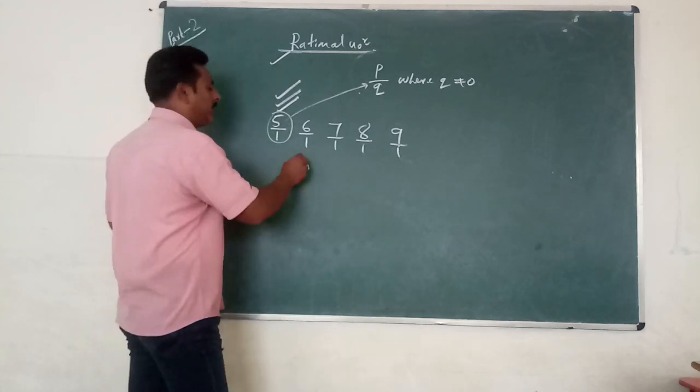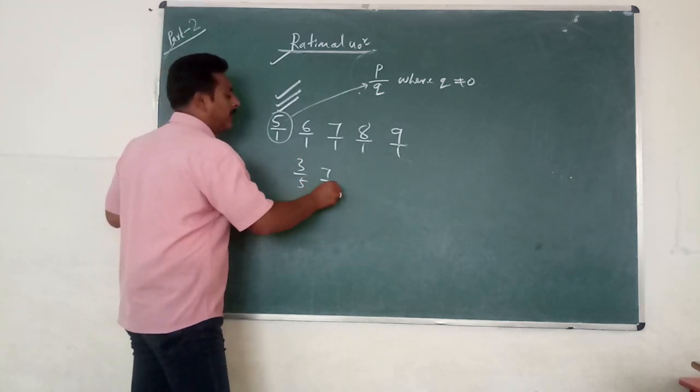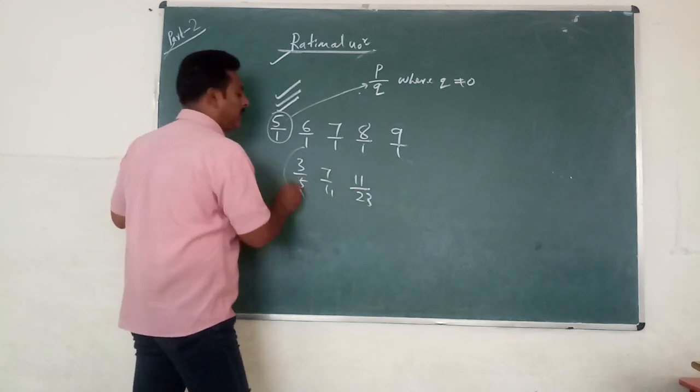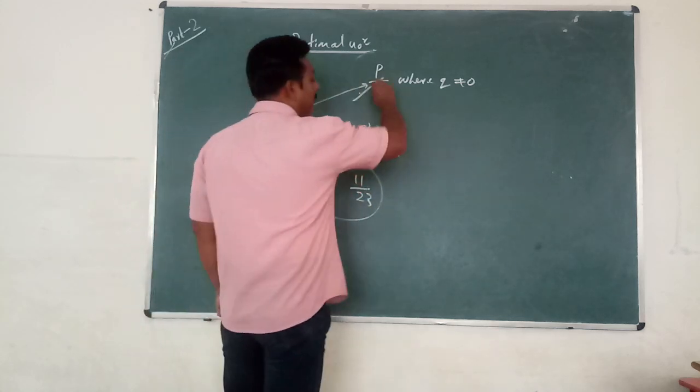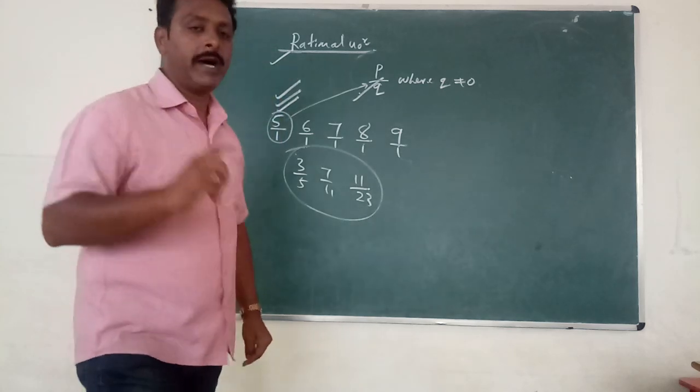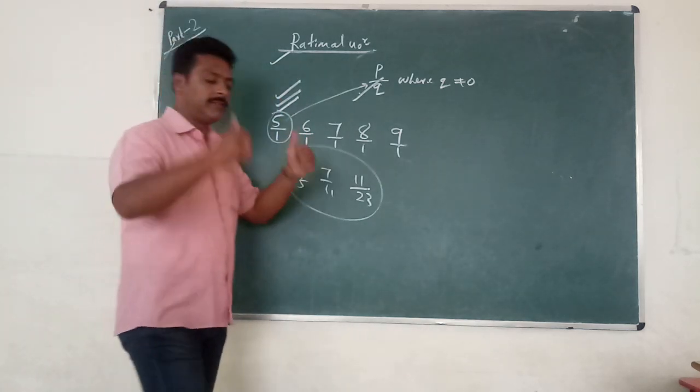Apart from this, if I write 3 by 5, 7 by 11, 11 divided by 23, all these are also called rational numbers because these are in the form of P by Q. So one thing is clear.